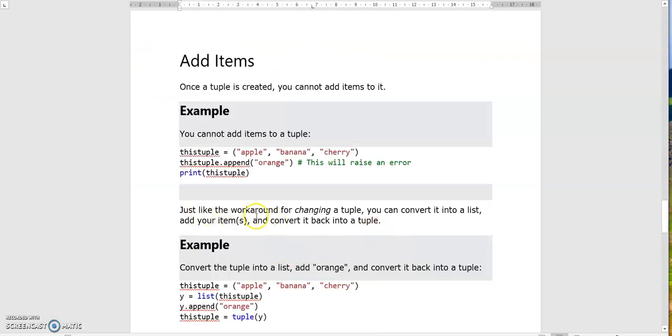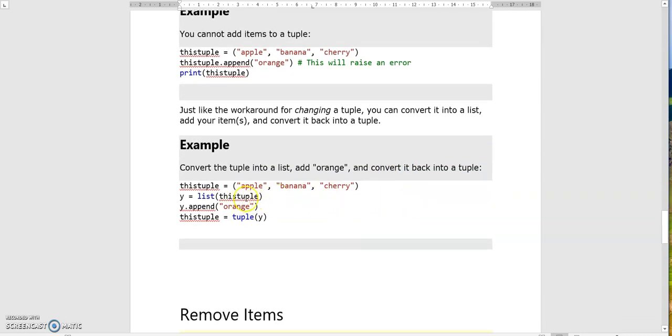For that, just like the workaround for changing a tuple, you can convert it into a list, add your item and convert it back to a tuple. For that, you just take another variable, then list, just convert this tuple into a list. After that, append an item to that list. After that, convert that again into a tuple. Let's write a code for this.